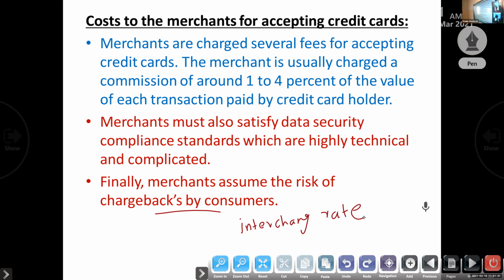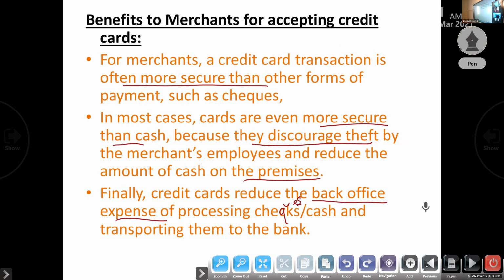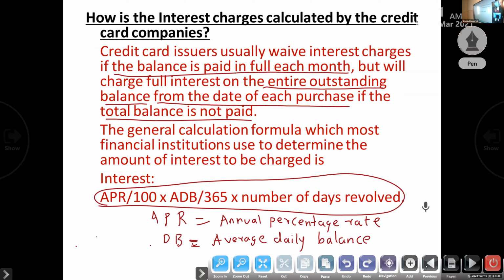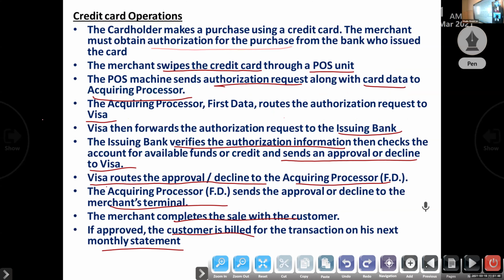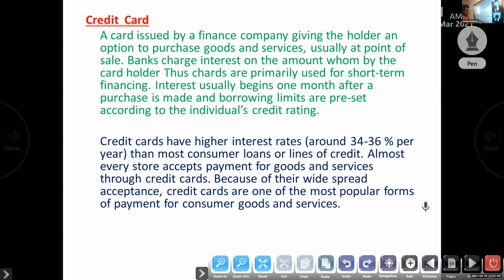So these are the things about which one? Credit card. Okay, so what do you mean by credit card? It is provided only to a reputed person. With the help of the credit card, we can purchase goods on a credit basis. Interest usually begins 1 month after purchase, and the borrowing limits are prescribed by the issuing bank.